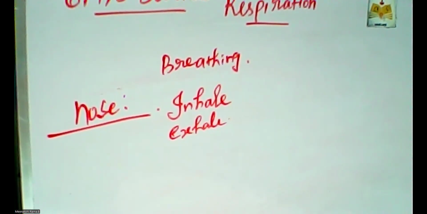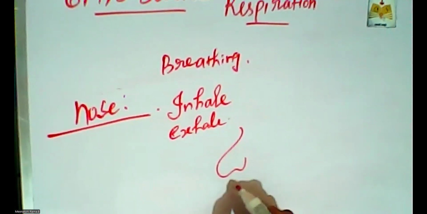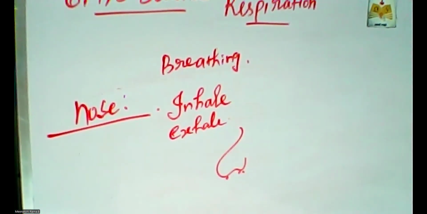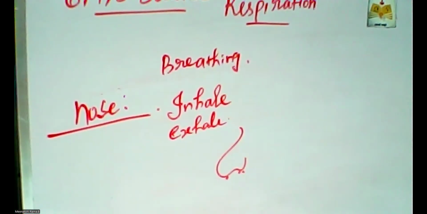Through the nostrils, the air enters our nasal cavity. This is the nostril structure. There are two nostril holes. The air is inhaled from the atmosphere.